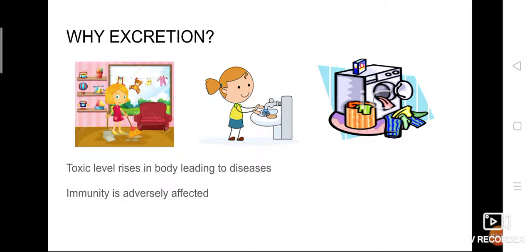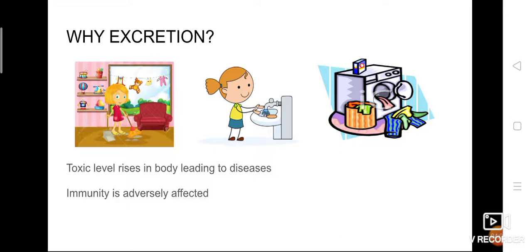So excretion is to remove the toxic level. See, toxic means poisonous. If the toxic level increases in our body, more waste products start to accumulate in our body. What happens? It leads to some disease, isn't it? At the same time, the immunity power of our body will also be affected.